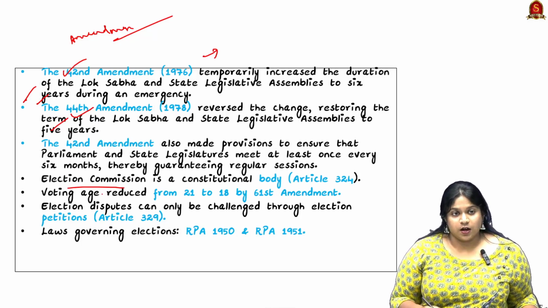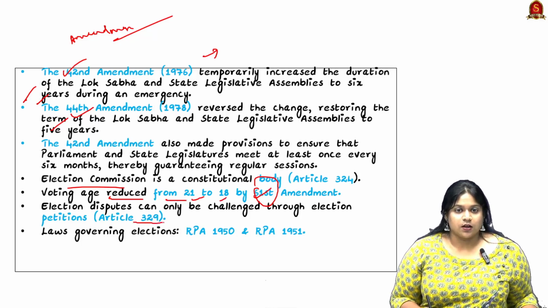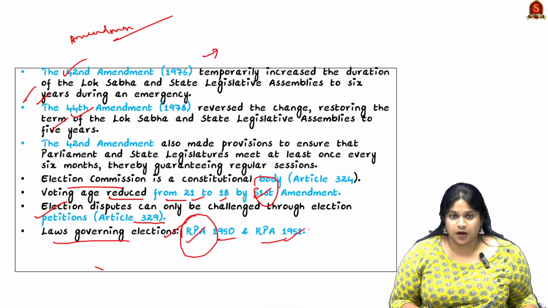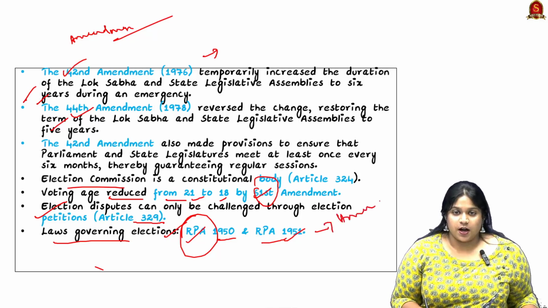Here other information you can take in is that through the 61st amendment, the voting age was reduced from 21 to 18. Then Article 329 discusses the election petitions, and the laws governing elections are the Representation of the People Act of 1950, the Representation of the People Act 1951, and the amendments added.